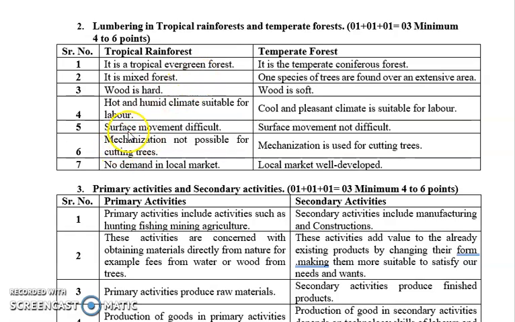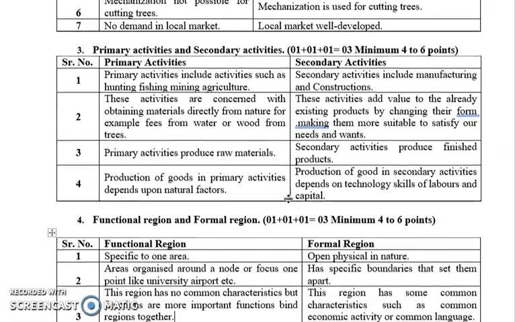In tropical rainforest, surface movement is difficult, and in temperate forest it is not difficult. In tropical rainforest, mechanization is not possible for cutting down the trees, so lumbering is not carried out. Whereas in temperate forest, lumbering is carried out in large amounts and mechanization is done. In tropical rainforest, there is no demand in the local market because there is very low settlement, whereas in the temperate forest, as the wood is very soft, it has a very high demand in the local market.